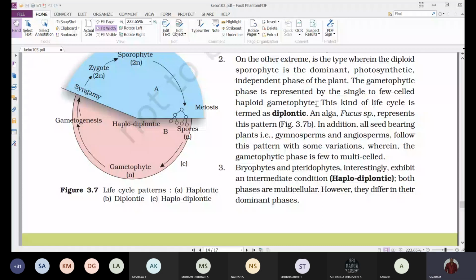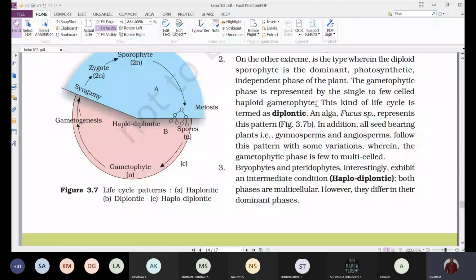And the pollen grain represents the male gametophyte. It is a single cell or 2-celled, so it is represented by a single cell or a few cells. The gametophyte stage is not independent; it is always associated with the sporophyte.